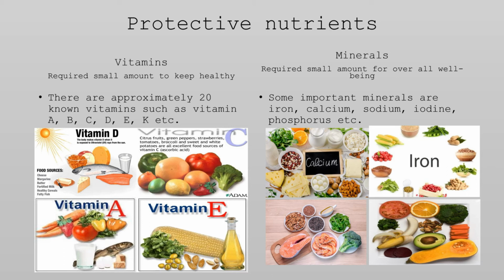So all of you, don't skip any vitamins or minerals from your diet. Green leafy vegetables and fruits, also seafood, are the major sources of vitamins and minerals.